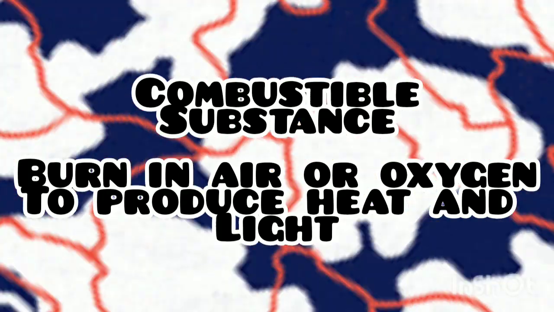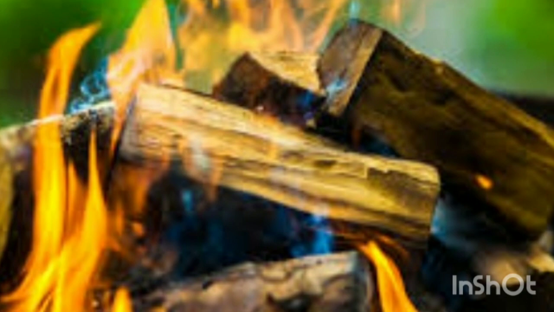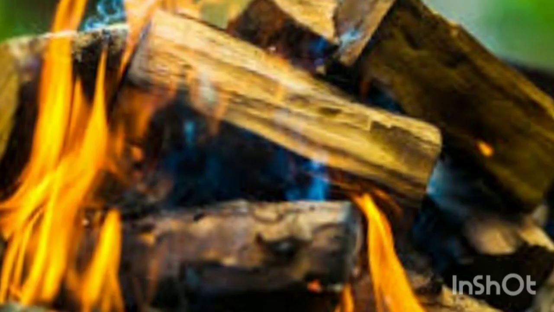Examples are paper, wood, kerosene and LPG gas. When a paper is burned, you will see that light and heat is produced. So paper, wood, kerosene, LPG, everything we can call combustible substances.